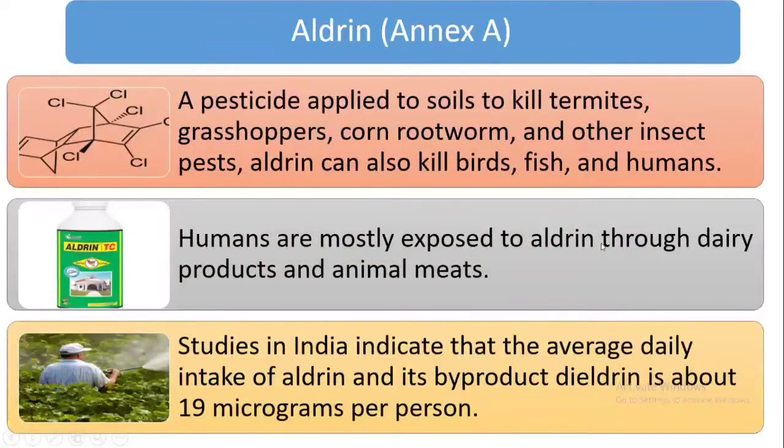Now I will speak about the old POPs, starting with aldrin. It belongs to Annex A, and this is a pesticide applied to soil to kill termites, grasshoppers, corn rootworms, etc. Humans are mostly exposed to aldrin through dairy products and animal meats. Studies from India have shown that the daily intake of dieldrin is about 19 micrograms per person.